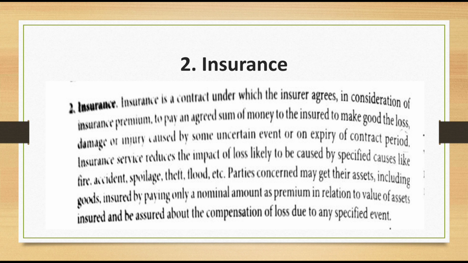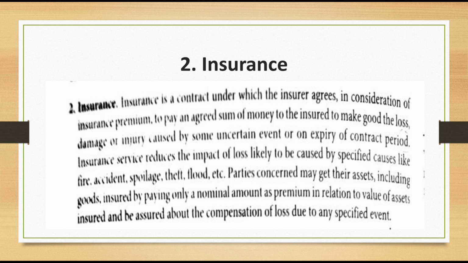Insurance service reduces the impact of loss likely to be caused by specified causes like fire, accident, spoilage, theft, flood, etc. Parties concerned may get their assets, including goods, insured by paying only a nominal amount as the premium in relation to the value of assets insured, and be assured about compensation for a loss due to any specified event. So insurance is the second auxiliary to trade.